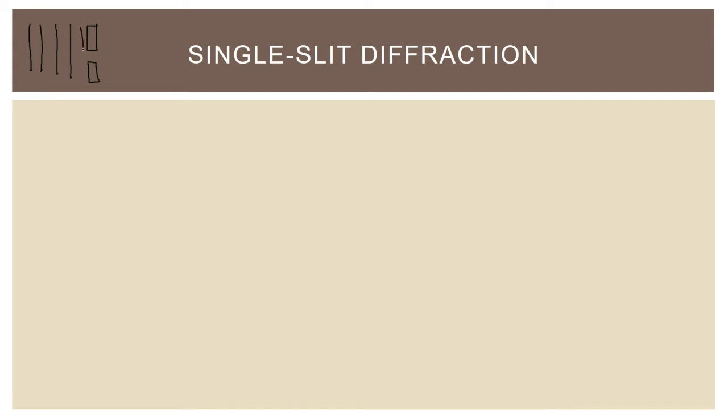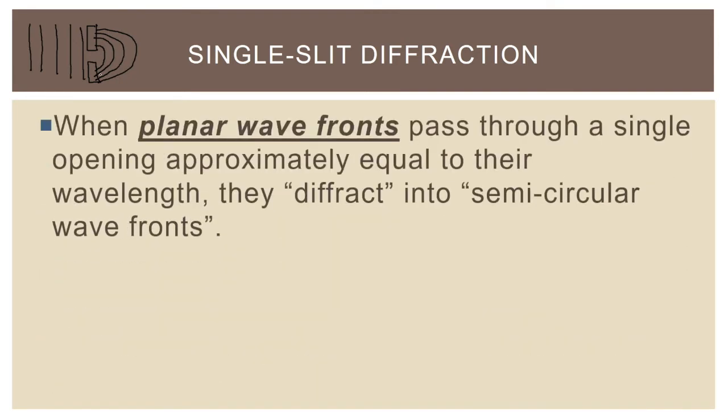So as the front wave gets very close to the barrier, effectively what happens is the empty space in the barrier functions as a source for new waves. And since there are no obstructions or anything to get in the way on the other side of the barrier, what we see is that these wave fronts spread out in a semicircular kind of pattern on the other side of the barrier. That's because this point right here in the barrier is effectively serving as a source for new waves. Those waves are effectively spherical, which we can say in simpler language as semicircular wavefronts.